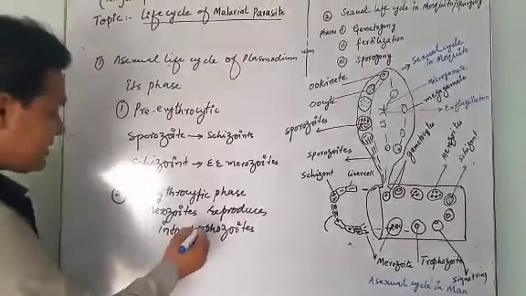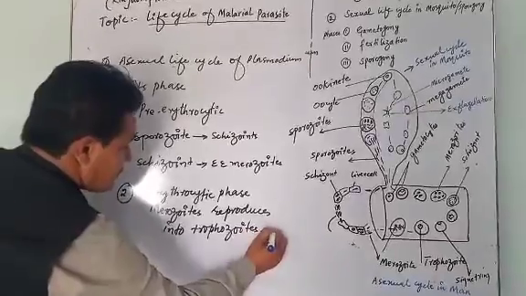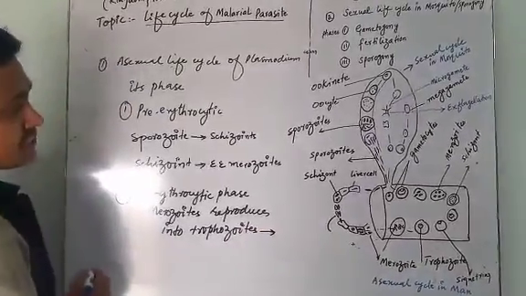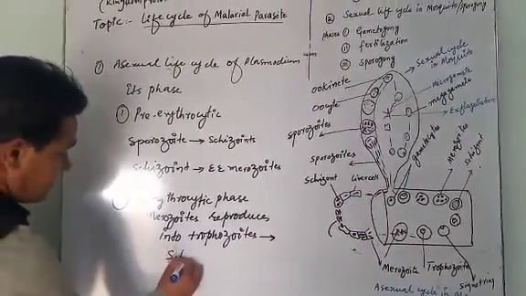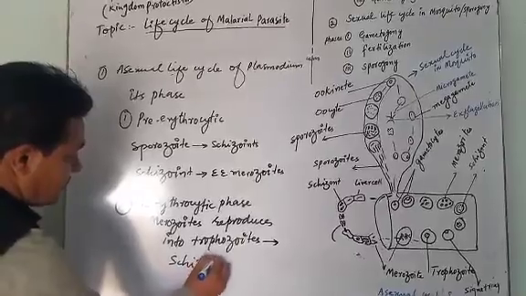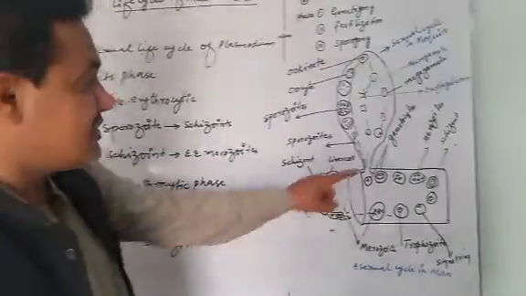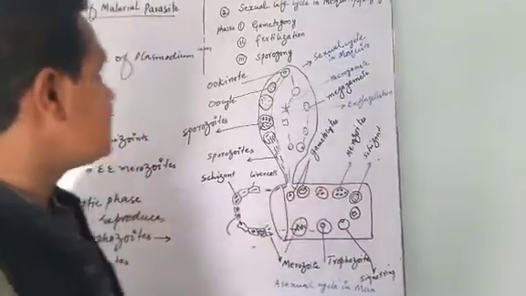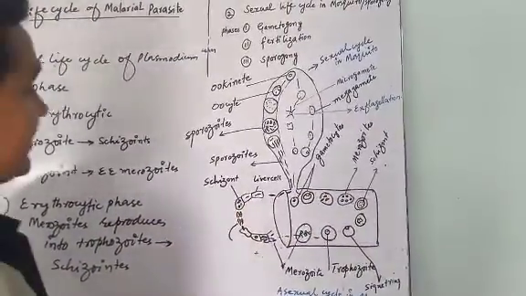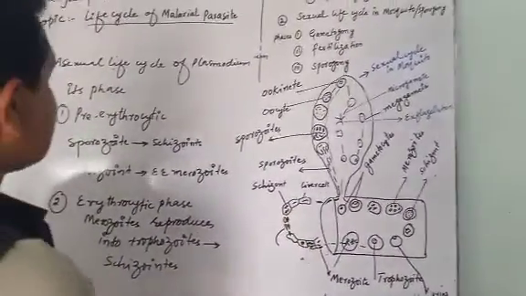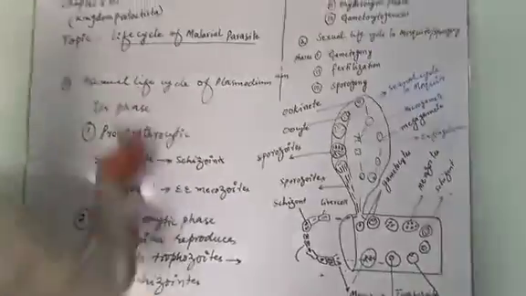Then trophozoite changes into schizont. Now these schizonts change into merozoites. Now these merozoites, now the third phase starts.